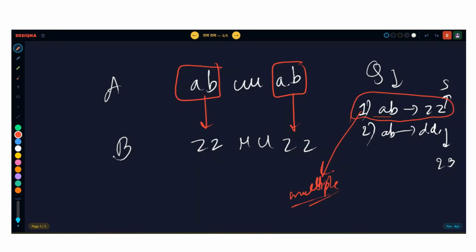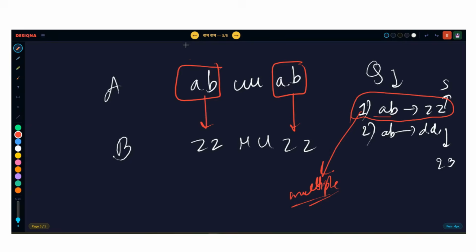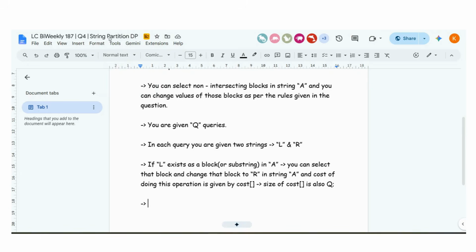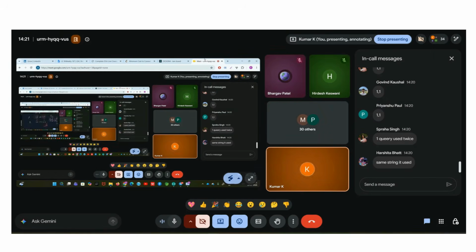Okay, guys. So now we will directly jump to the solution. See, whenever you have to convert string A to string B, and there are some blocks here, it directly gives you the hint that this is nothing but partition DP, because there are blocks on the array or string. So guys, we are going to start the dynamic programming solution. There is one more thing: sometimes your strings might have stars. In that case, you don't need to worry. We will discuss that in the end.